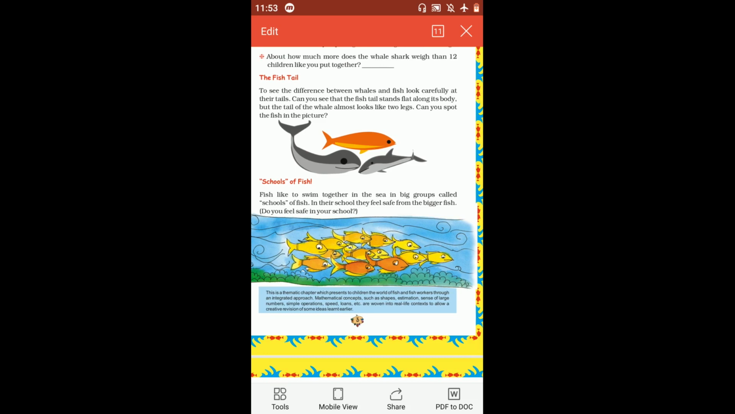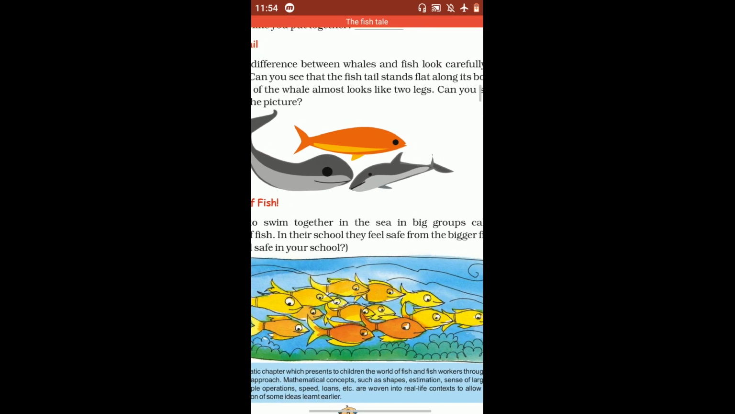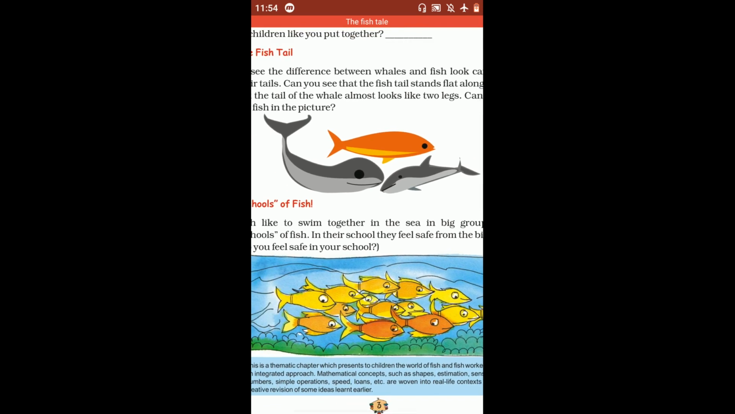Look carefully at their tails. You can see that the fish's tail stands flat along its body, but the tail of the whale almost looks like two legs. You can spot the difference: in the orange one, the tail is along the body, and in the gray one, it just looks like legs. So the gray one is a whale and the orange one is a fish.